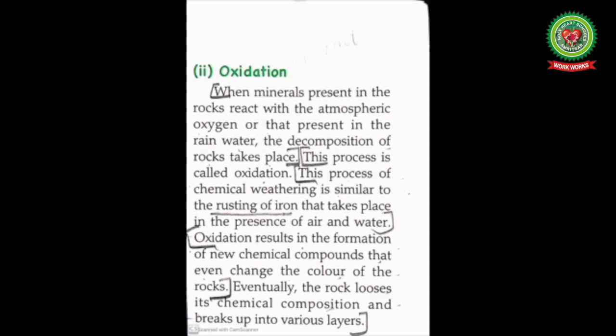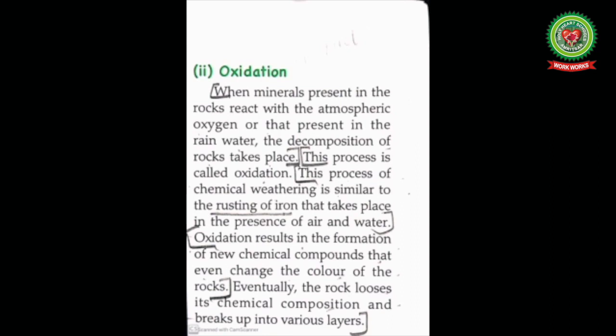Oxidation results in the formation of new chemical compounds that even change the color of the rocks. Eventually the rock loses its chemical composition and breaks up into various layers. This process is very similar to the rusting of iron in the presence of air and water. The process of oxidation weakens the rocks and changes their color.